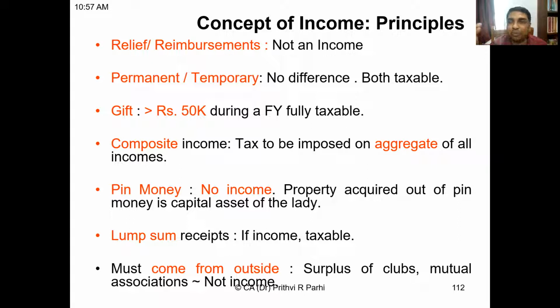For example, let us say you form a tea club in your class. Money will be collected, money will be spent for tea, and there will be some balance. The balance money, the surplus, is not an income because no outsider is involved here. You are only dealing with yourself. Therefore, the surplus of a club or mutual association is not income. But if outsiders are joining, and some income is generated, some surplus is there, then that is an income.